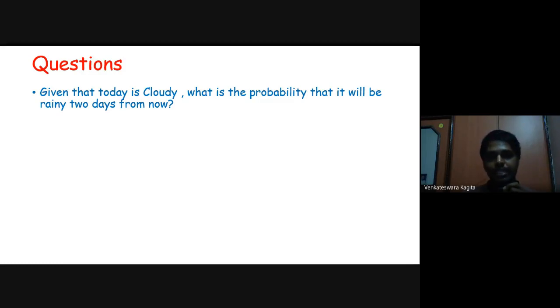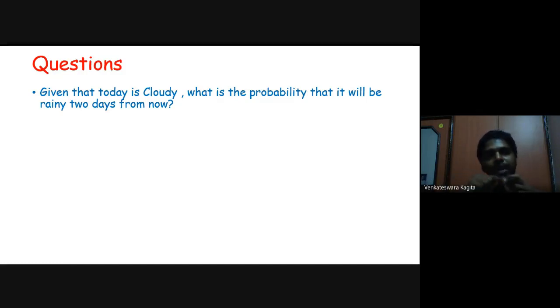is rainy. So here, if you see, one day's information is missing. Today's weather you know, cloudy, and you want to estimate the probability that day after tomorrow's weather is rainy. So there are different paths possible from cloudy to rainy, because one more day is in between, right?